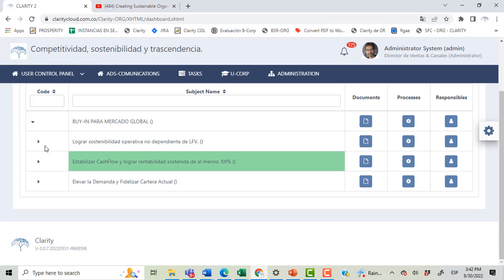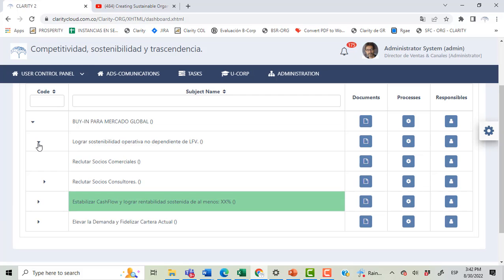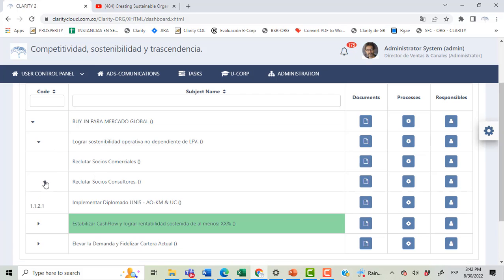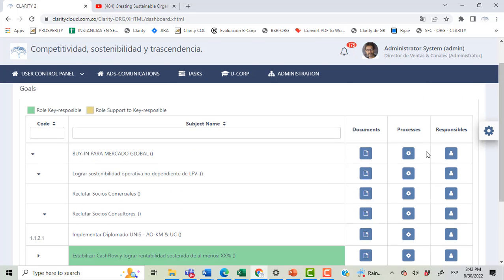On each goal, you can disaggregate goals into sub-goals in several levels and link these sub-goals and goals to documents, which usually are measures of achievement of these goals, processes that are linked to these goals, and the job positions that are responsible or participants in the achievement of these goals.